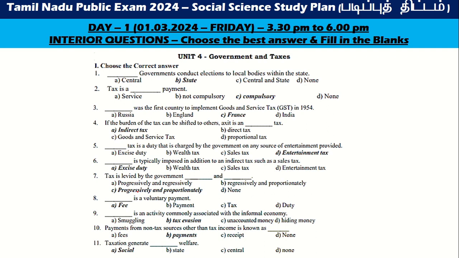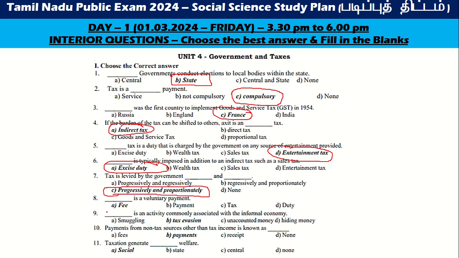Next one. Central government conducts elections. Tax is a compulsory payment. First country to implement goods and services tax. It is the burden to shift to again access tax. Entertainment tax is the tax over entertainment. Indirect taxes such as sales tax means excise duty. Tax is laid by the government progressively.